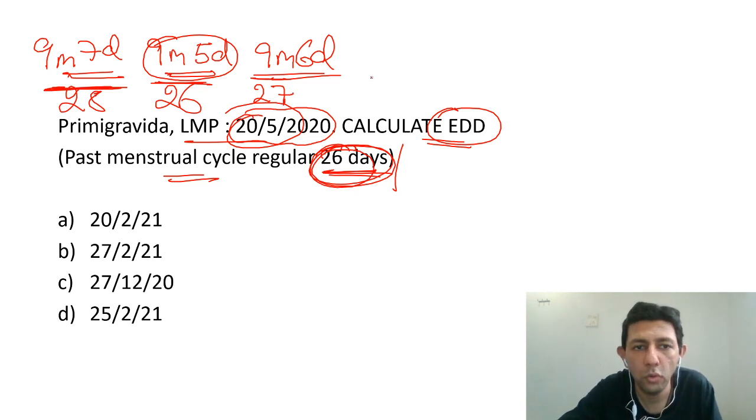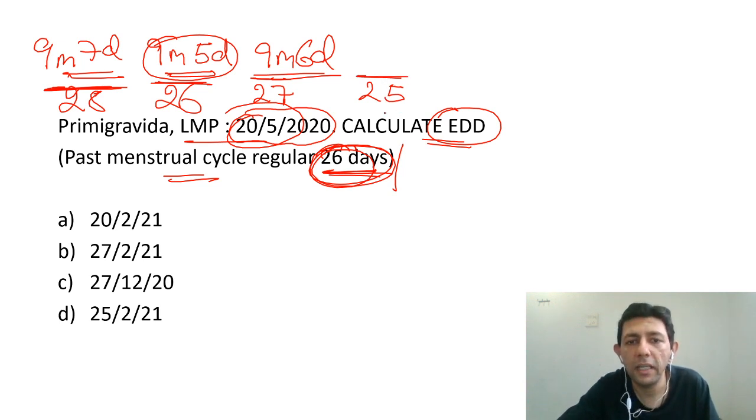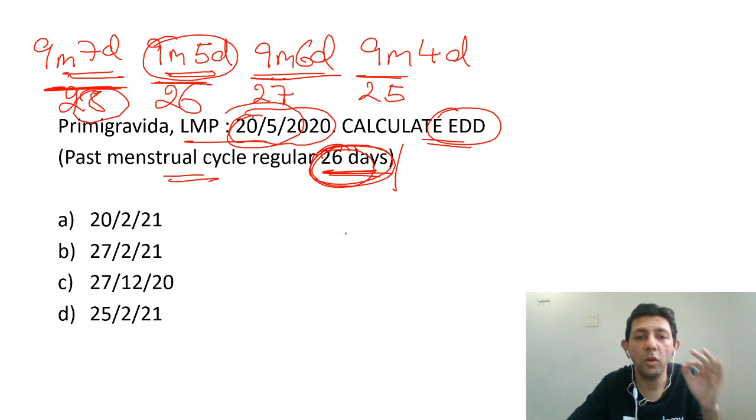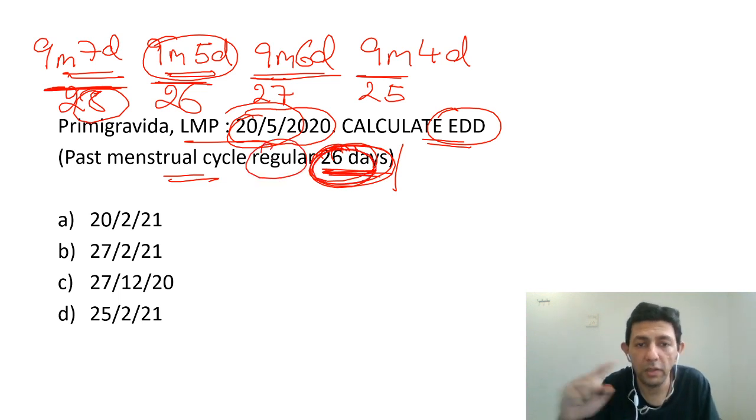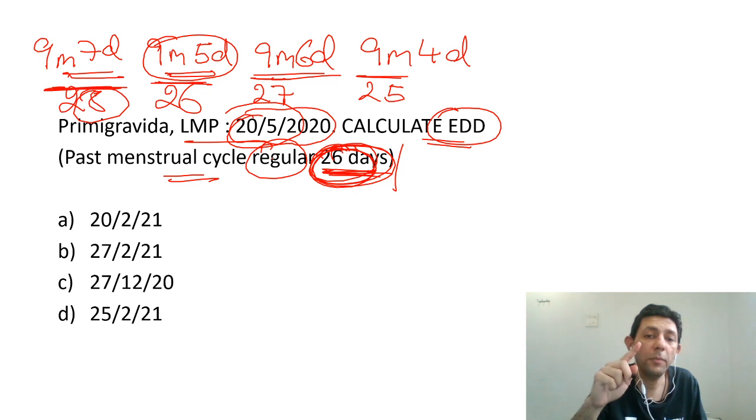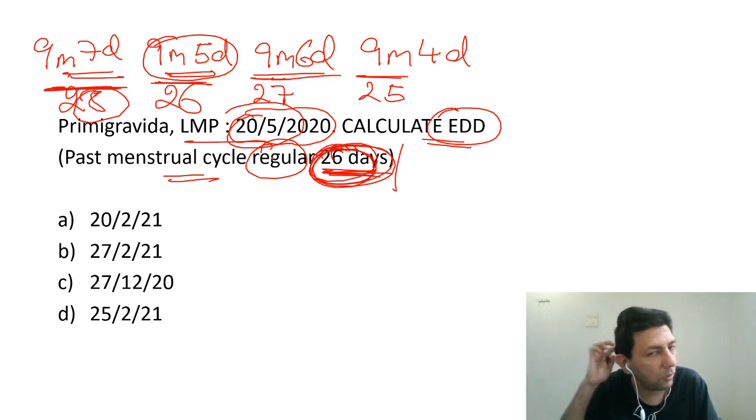Anything can be now told to you. You will be knowing it. And suppose, last thing, it's a 25-day cycle, then 25 versus 28 is 3 days less, so add 3 days lesser than this, so 9 months only and 4 days. So that many lesser number of days when it's a shorter cycle. Now we know that the example given to us is a 26-day cycle, and remember these are all regular cycles. I'll also be teaching you what is to be done if it's a completely irregular cycle.